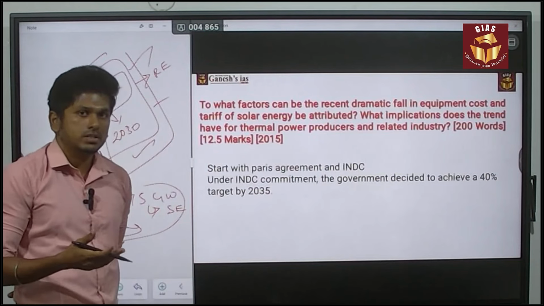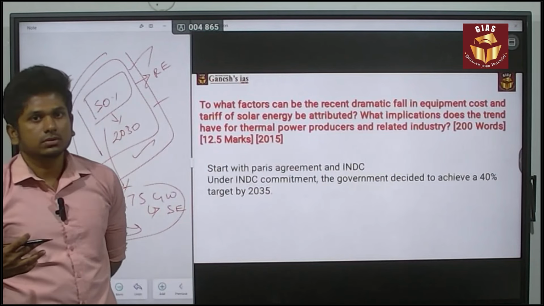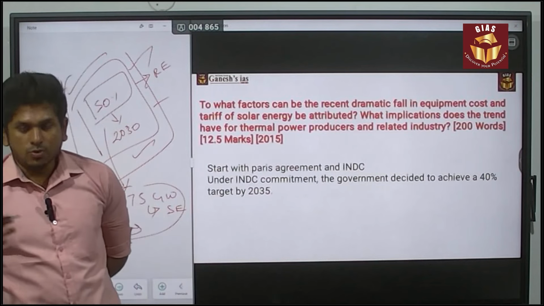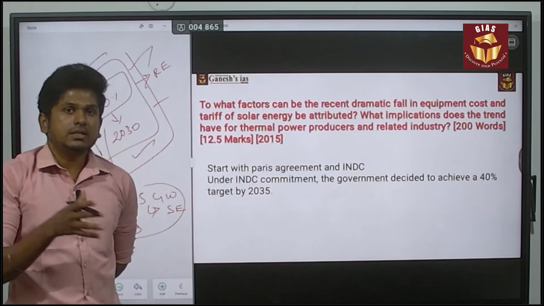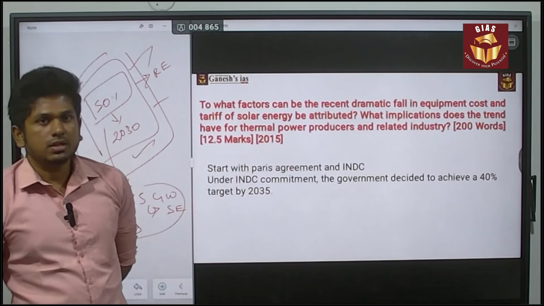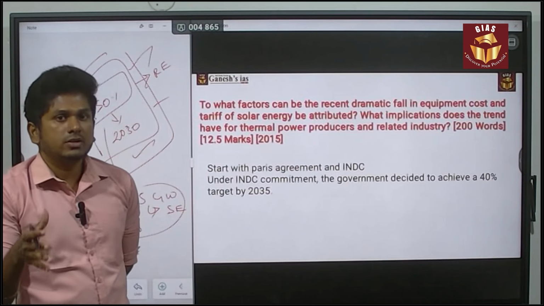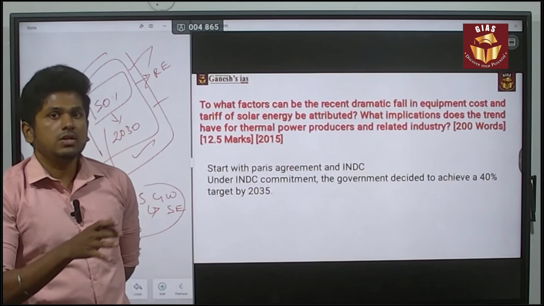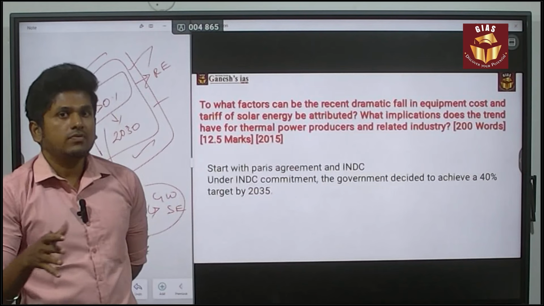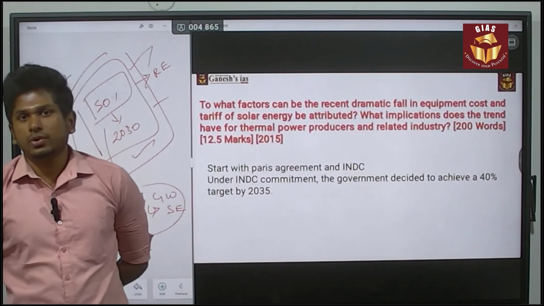Or else you can talk about the Paris Agreement. In 2015, the UNFCCC's COP happened, and in that they set a target of reducing greenhouse gas emissions. To overcome greenhouse gas emissions, we need to shift from fossil fuels to renewable energy. In that way also you can give the intro of your answer.